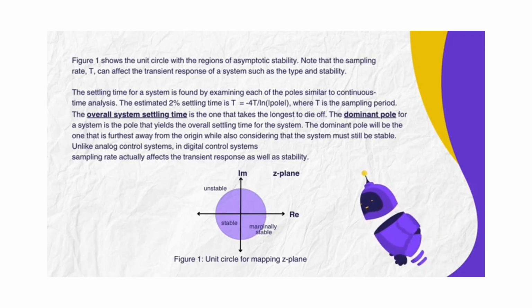Note that the sampling rate, T, can affect the transient response of a system, such as the type and stability. The settling time for a system is found by examining each of the poles, similar to continuous time analysis. The estimated 2% settling time Ts is equal to -4T over the natural log of the magnitude of the pole, where T is the sampling period. The overall system settling time is the one that takes the longest to die off. The dominant pole for a system is the pole that yields the overall settling time for the system. The dominant pole will be the one that is furthest away from the origin, while also considering that the system must still be stable. Unlike analog control systems, in digital control systems sampling rate affects the transient response as well as stability.